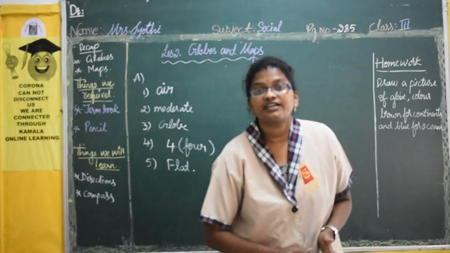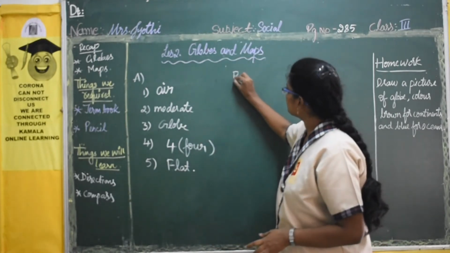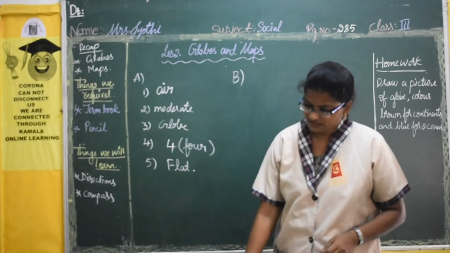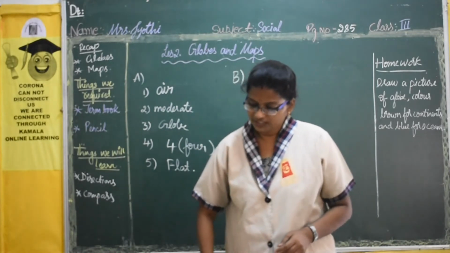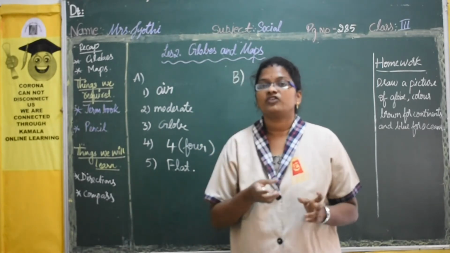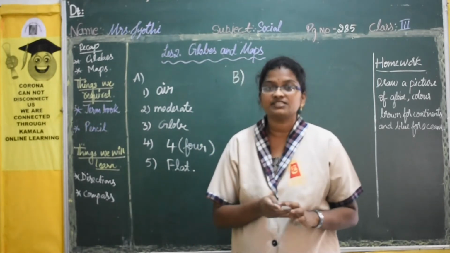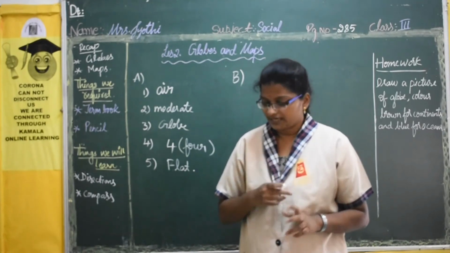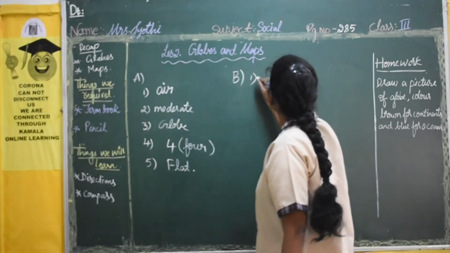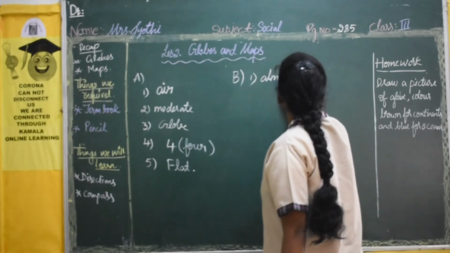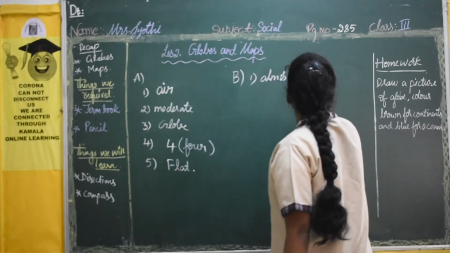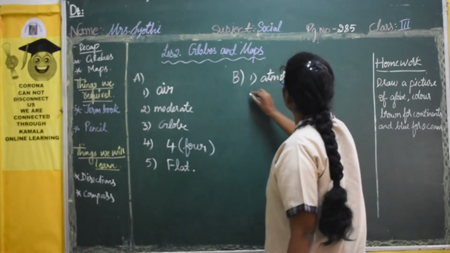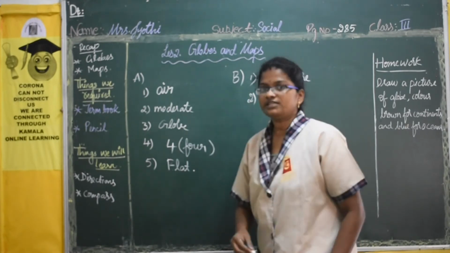The next, give one word answers. A layer of air surrounding the earth. Just now you have done this in the checkpoints also. It is atmosphere. The first one is atmosphere.